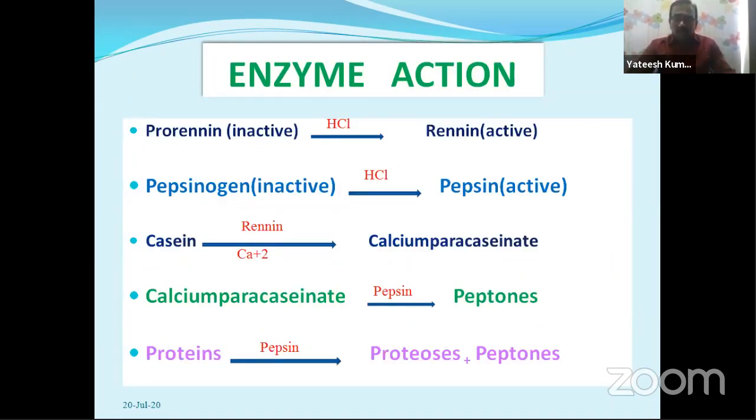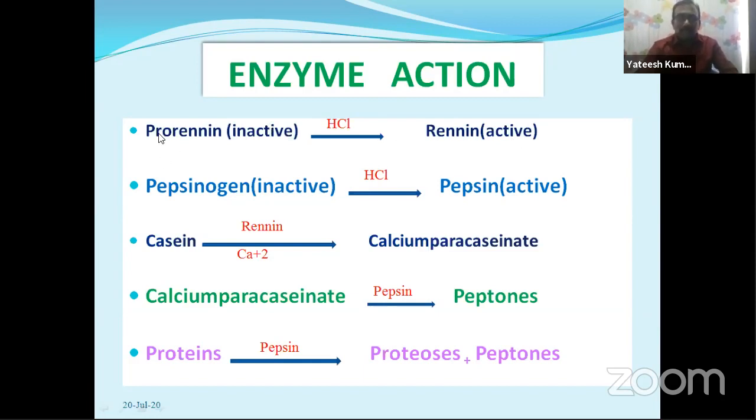In the examination also, we have to write like this. We may have a question like, describe the digestion of proteins in the stomach. It is a 4-mark question. First, you have to write about the stomach and what is present in it: HCl, prorenin, pepsinogen, and the acidic value of the stomach, 1.8. Then the inactive enzymes are converted into active ones. Then you have to show this enzymatic action in reaction form.